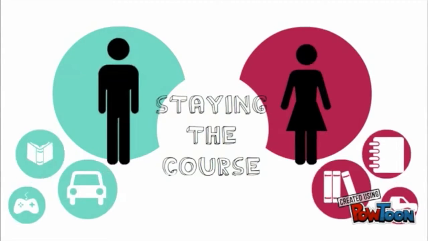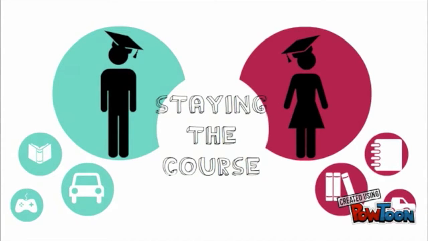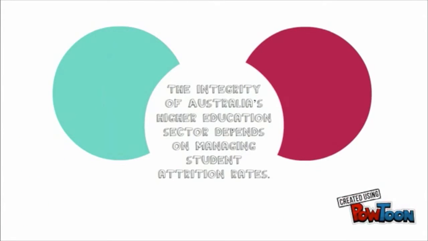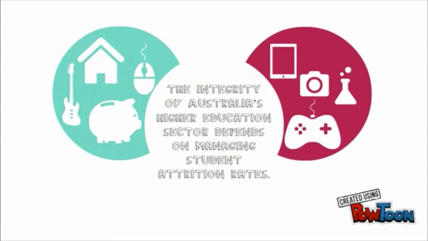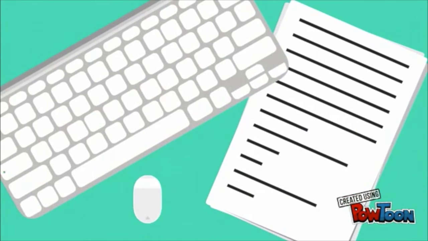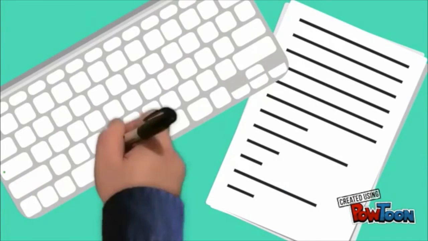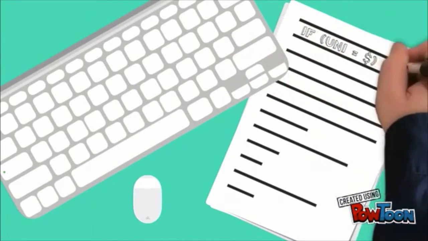The integrity of Australia's higher education sector depends on managing student attrition rates. Based on the Department of Education and Training University Attrition Data Rate Set, we saw the average rate of attrition increase from 2009 after the removal of caps on university places. Tertiary institutions may have been bolstering their revenue by increasing enrolment, but it was at the cost of accepting students with a higher likelihood of dropping out.